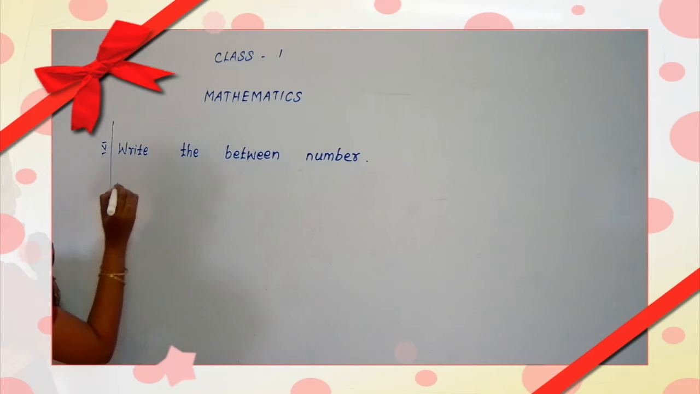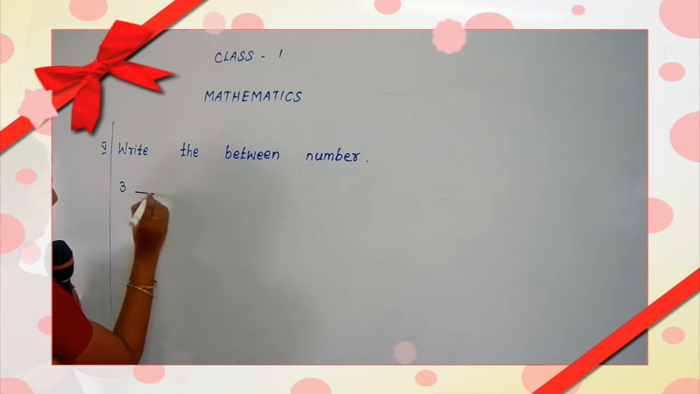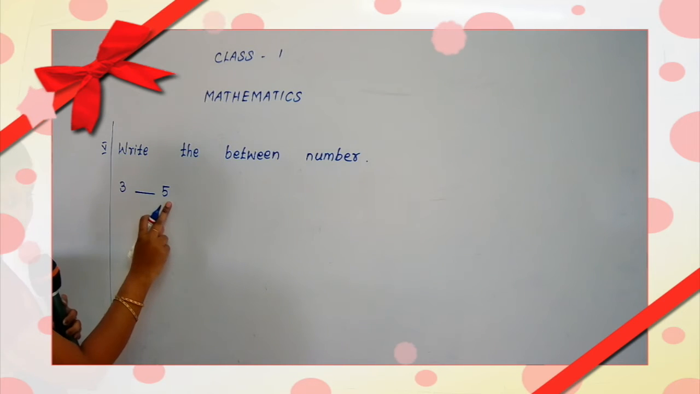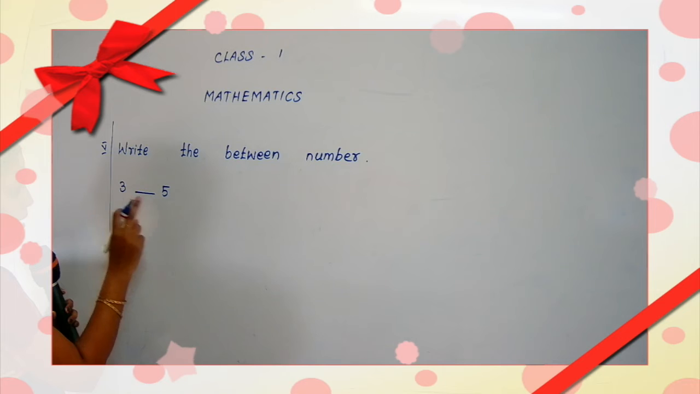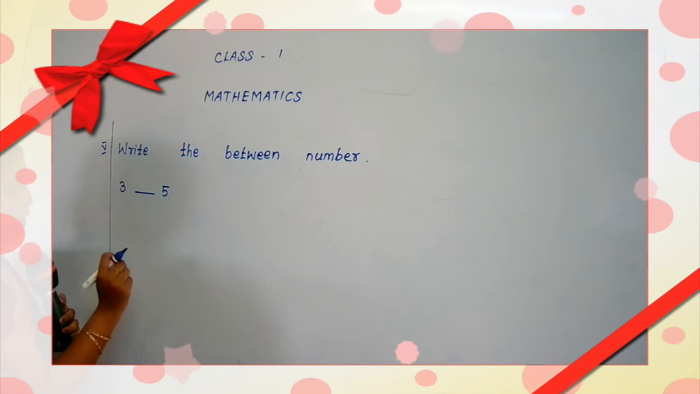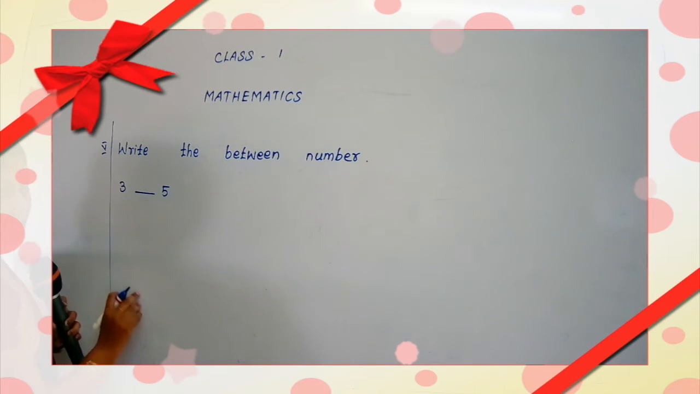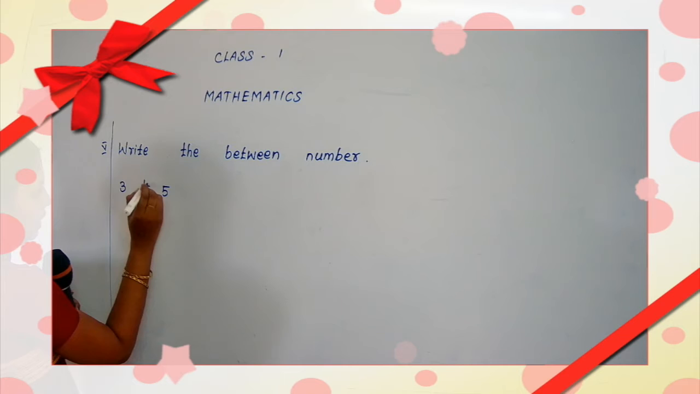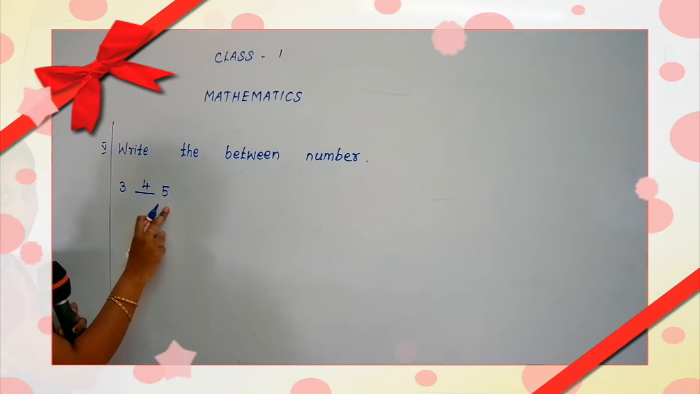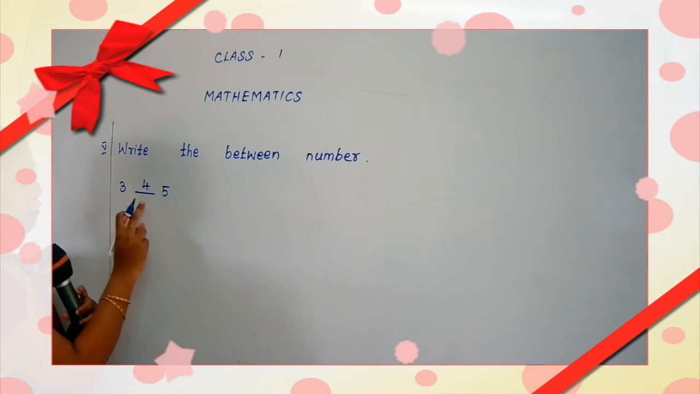See the first one. What is this number? 3. Then 5. The number between 3 and 5 is, the center number of 3 and 5, what is it? Okay? Which one is the missing number? 3 and 5. What will come? What comes after 3? 4. Okay? The number between 3 and 5 is 4. The answer is 4.